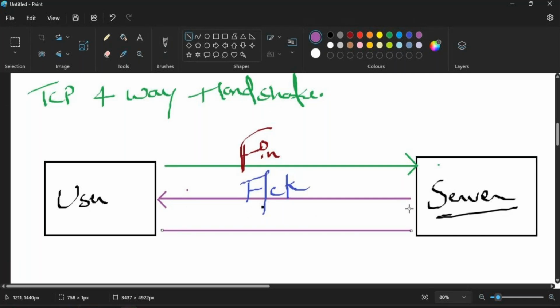And now after that, let's say once this server successfully receives all the data, our server will be sending a packet over there, right? It will be sending a packet that will be your FIN, which denotes that, yeah, now I have successfully received the data, now we can terminate the session, right?